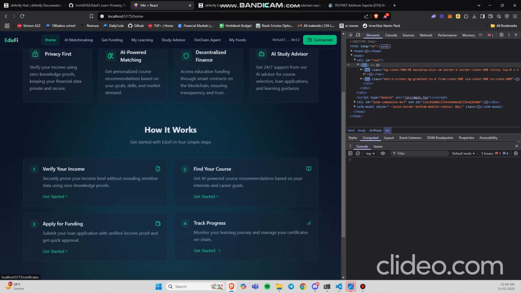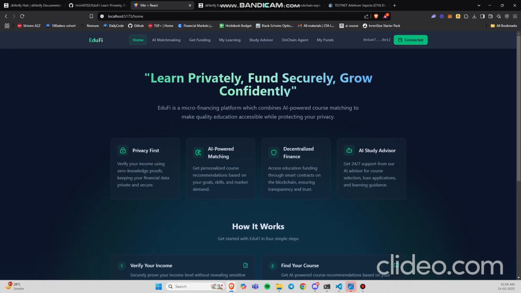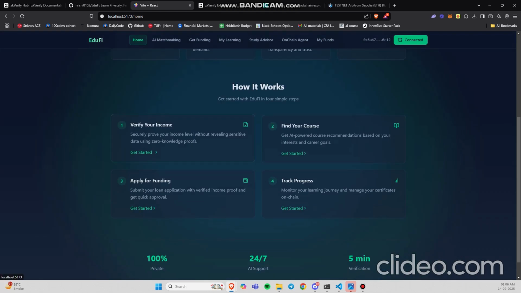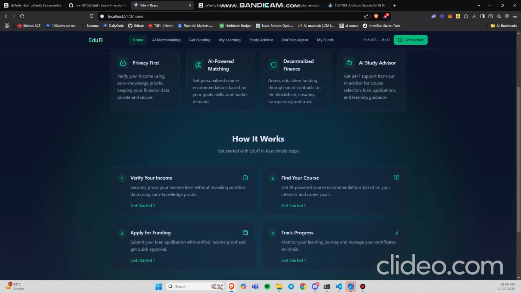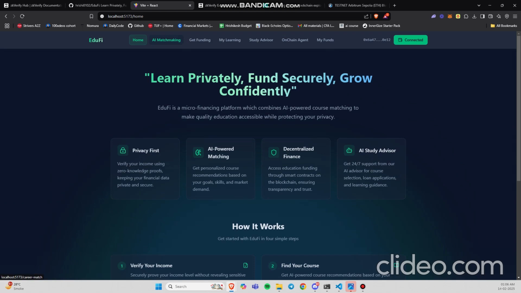Now let's enter the DApp. When we enter the DApp, we are being shown the home page: learn privately, fund securely, and grow confidently. You can see how it works. First, you verify your income, which is done. Then you find your course, you apply for funding, and then you track your progress. Note that all these steps again call this verify function on our smart contract, which sends the address to the backend, and then we check if the address has actually submitted a successful ZK proof, and then only he can proceed further. So let's go to AI matchmaking.